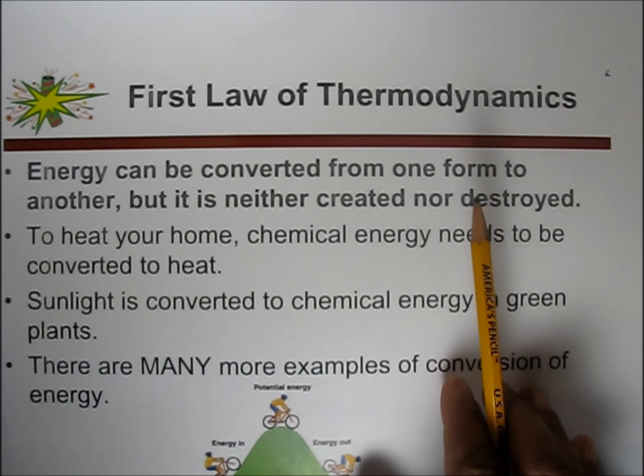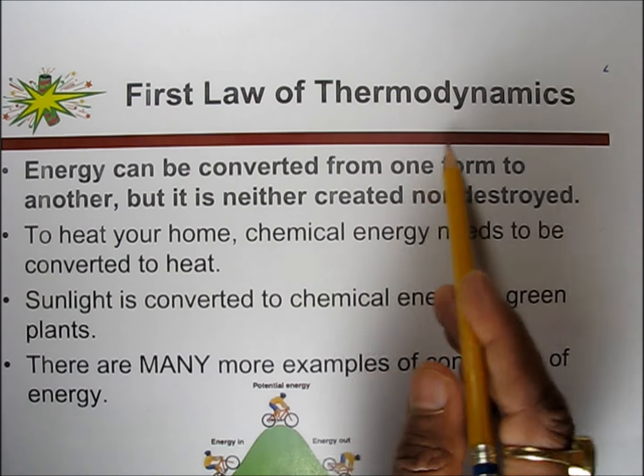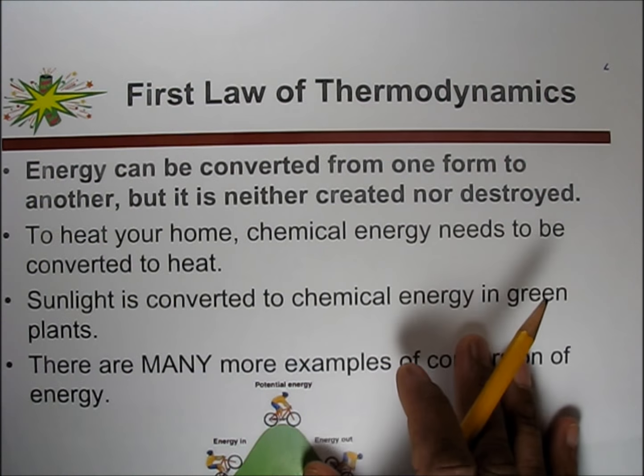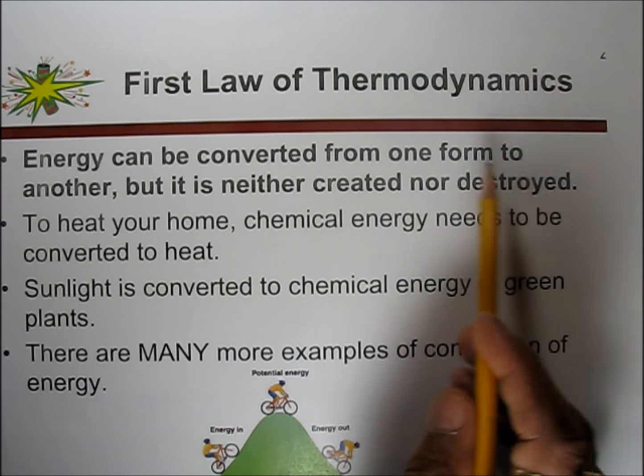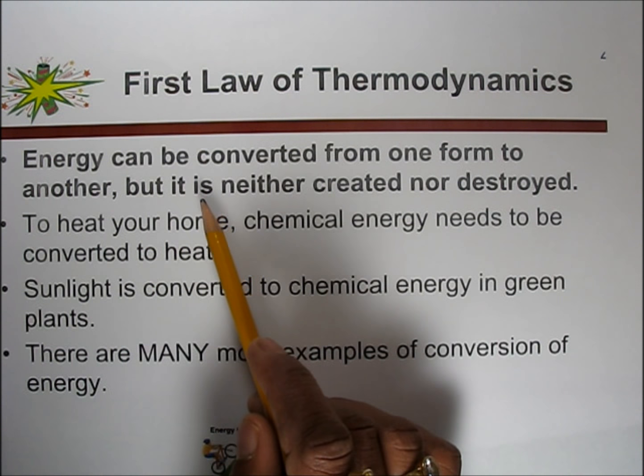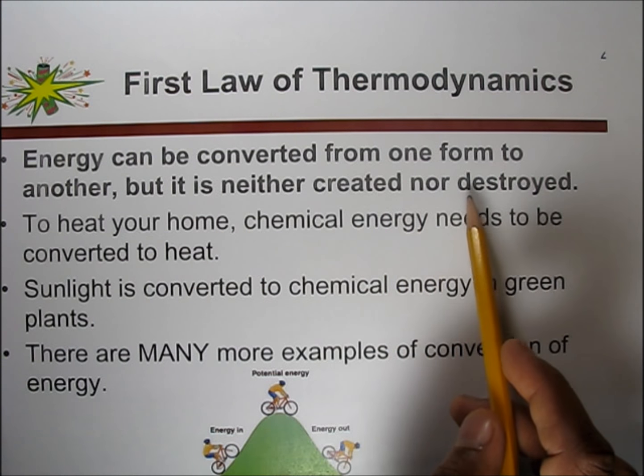The first law of thermodynamics is energy can be converted from one form to another, but it is neither created nor destroyed.